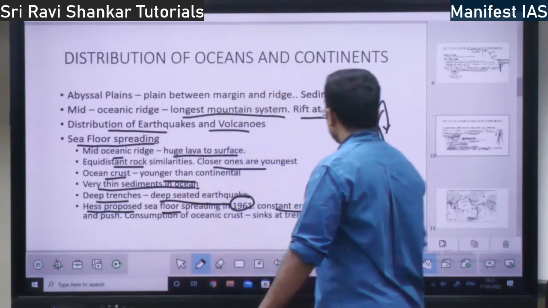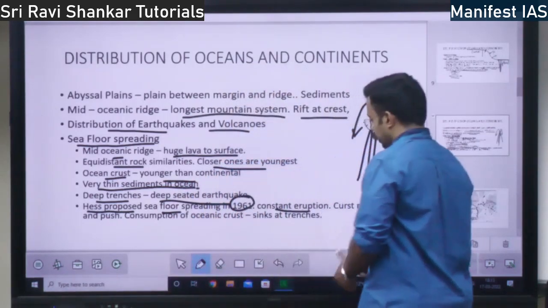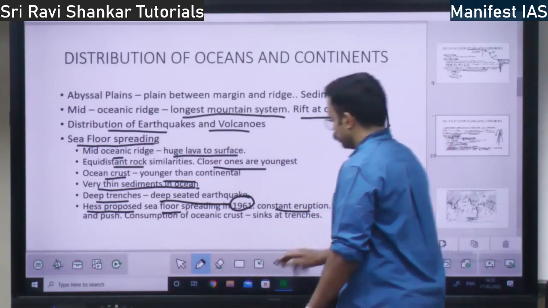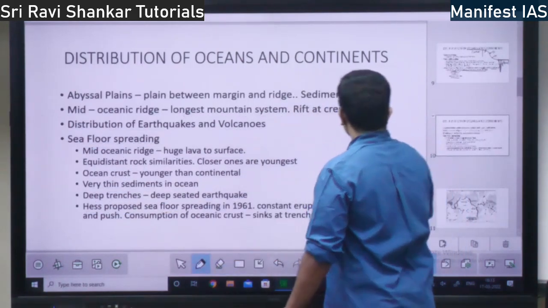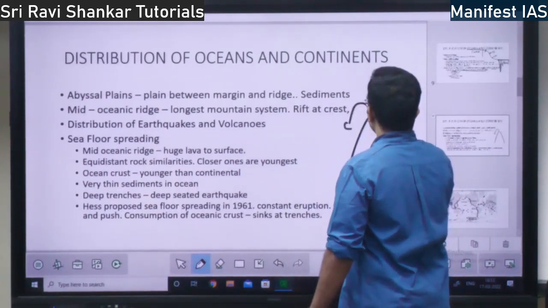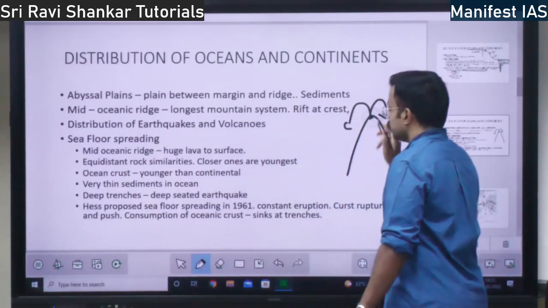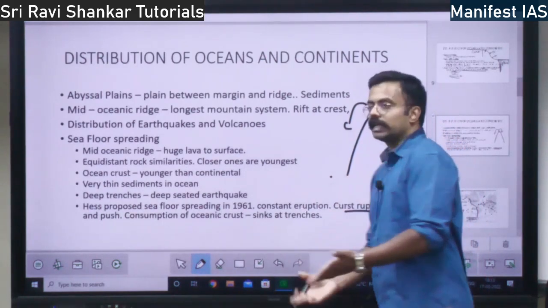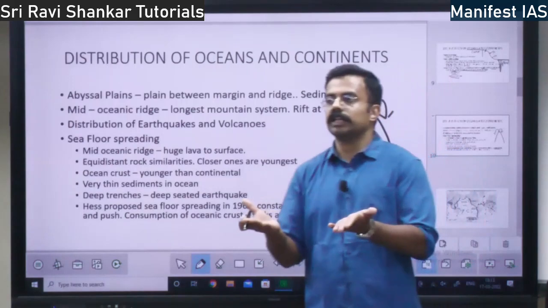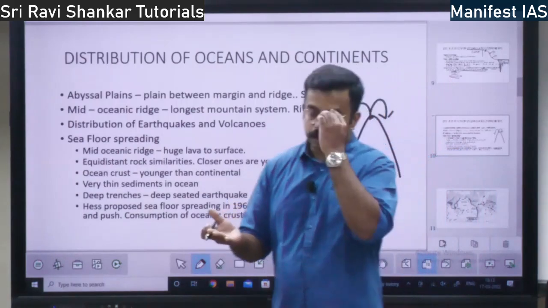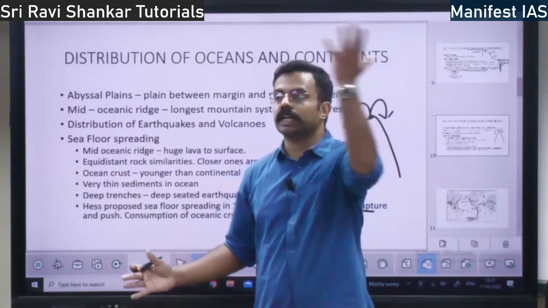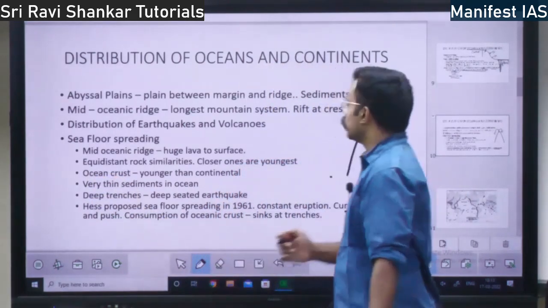Because of this constant eruption coming out of the volcano, the crust, the upper portion of the lithosphere, will rupture and break away because of the constant volcano coming out, right?